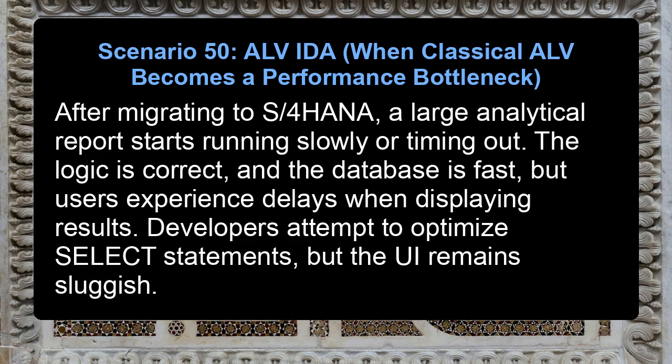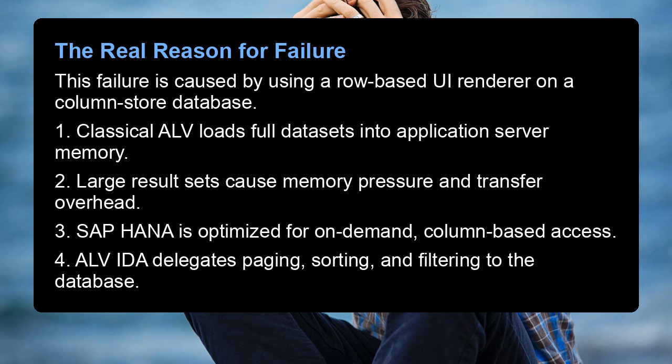Scenario 50, ALV IDA, when classical ALV becomes a performance bottleneck. After migrating to S/4HANA, a large analytical report starts running slowly or timing out. The logic is correct, and the database is fast, but users experience delays when displaying results. Developers attempt to optimize select statements, but the UI remains sluggish. The real reason for failure.